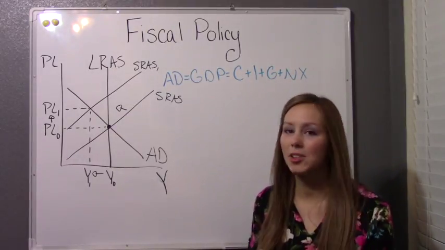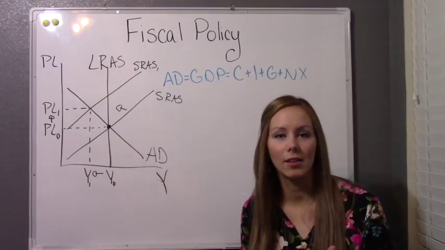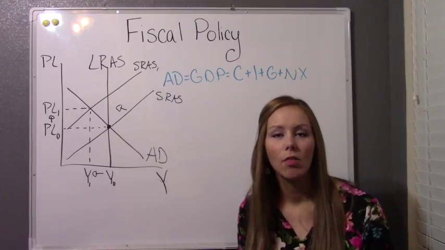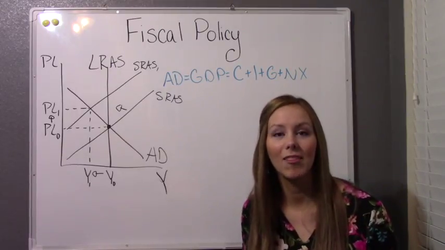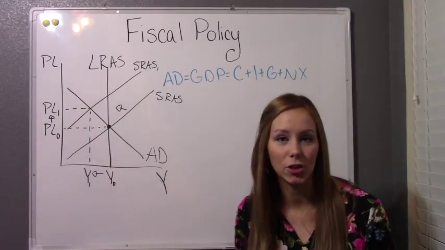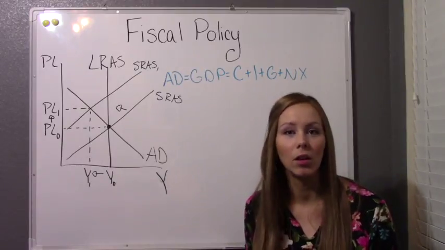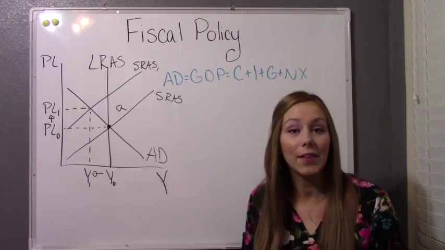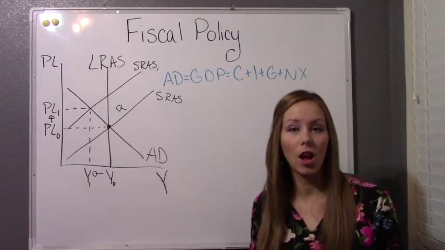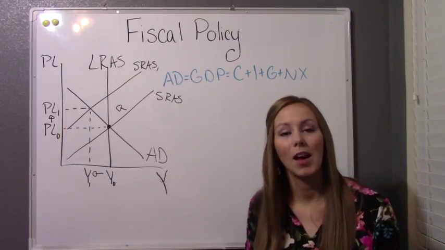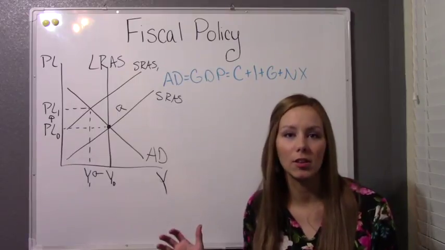The two things that we've been talking about, contractionary and expansionary fiscal policy, those are discretionary measures, meaning the government has to decide to take those measures. Congress has to actually write up a bill, the president has to sign it, and they have a decision. They can either choose to do it or not. They could just let the economy kind of work itself out over years and years.